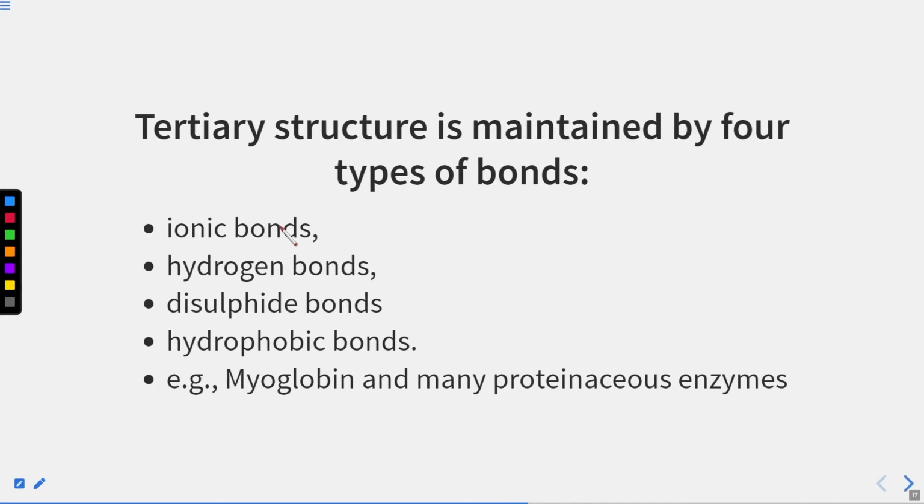For the formation of the tertiary structure, these are the bonds that we find: ionic bond formation, hydrogen bond formation, disulfide bond formation, hydrophobic bond formation, right? And examples are myoglobin and many proteinaceous enzymes. So myoglobin is one of the examples that you can see for the tertiary structure, right? In the formation of tertiary structures, so many interactions are involved. These are the types of bonds you can see at the tertiary level of protein structure.